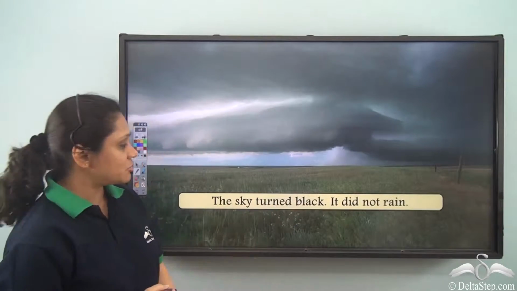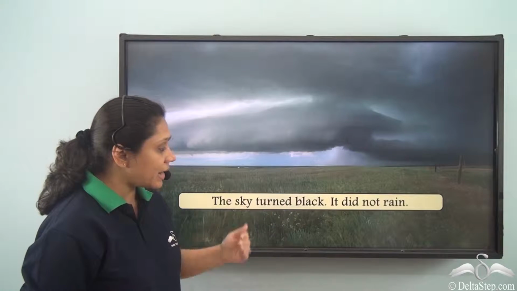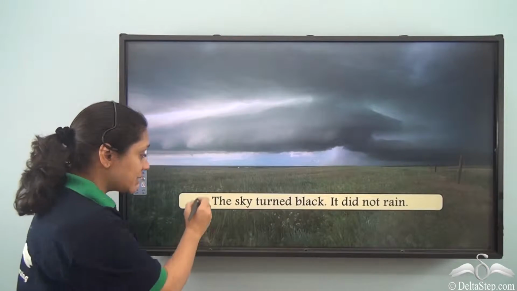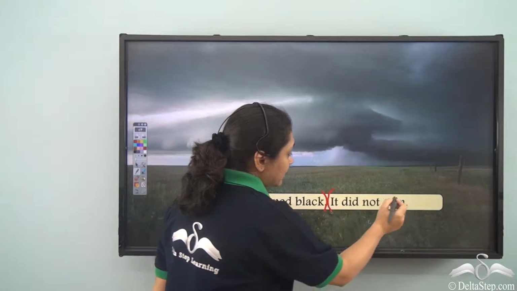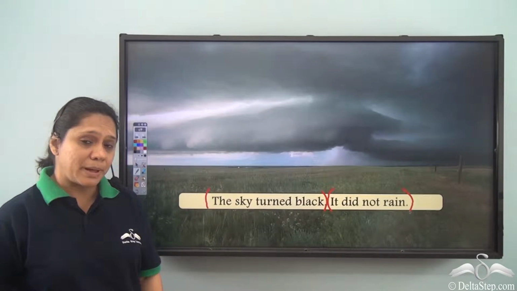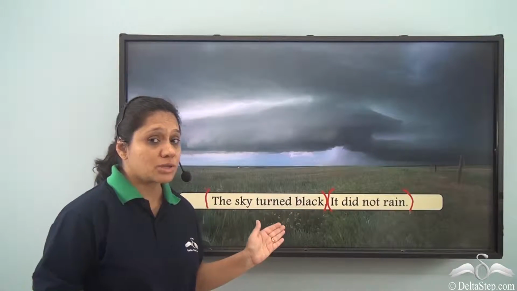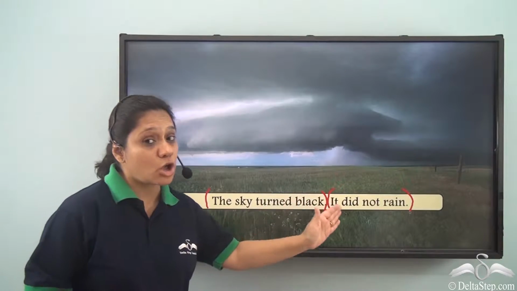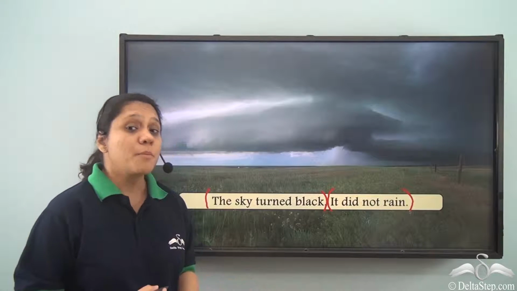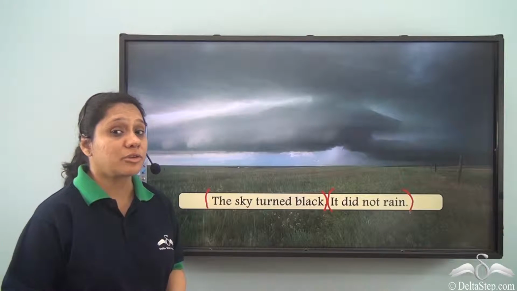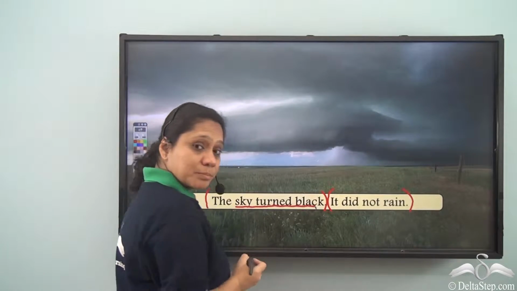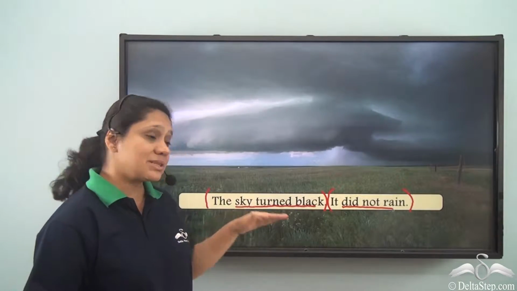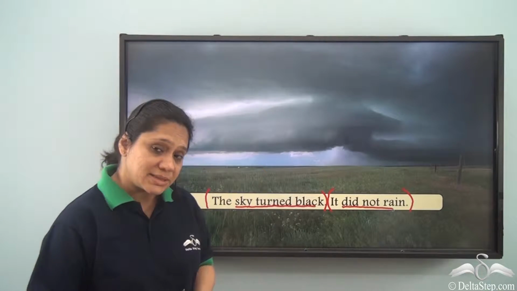Now let us look at these two sentences. The sky turned black, it did not rain. The sky turned black is an independent clause. It did not rain is another independent clause. Now both these clauses do not have anything in common. Also, both these clauses are giving us a contrasting idea. What is the contrasting idea? Sky turned black. It did not rain. We usually find that it rains after the sky turns black. So here they are contrasting ideas.